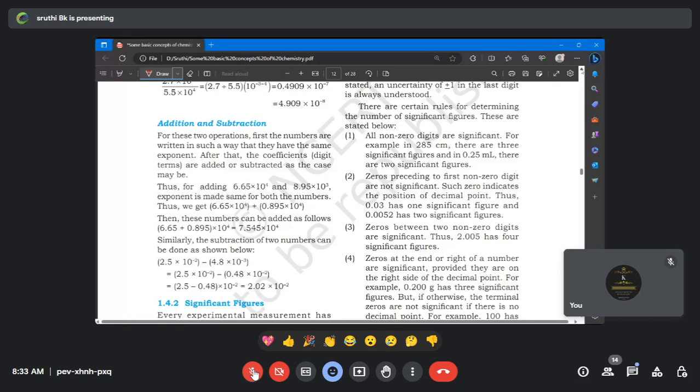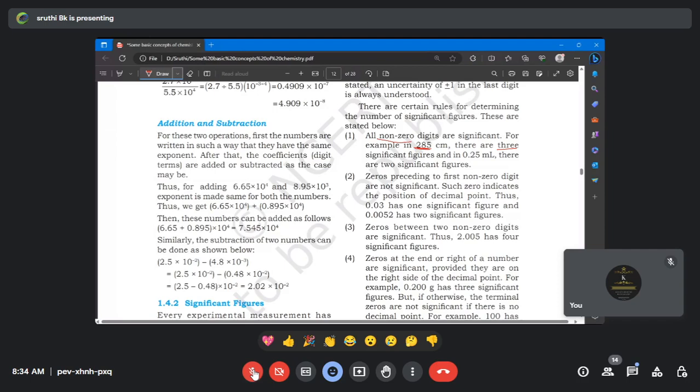Number of significant figures. See, all non-zero digits are significant. Non-zero in the sense what? Other than zero. Am I right? Other than zero are significant. So how many numbers do you have here? 3, ma'am. 3 numbers, right? So the significant figure is 3. Clear? Are there any doubts? No, ma'am. Okay, fine. Let's move to the next point.